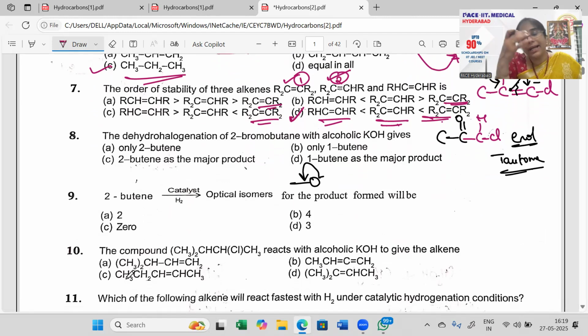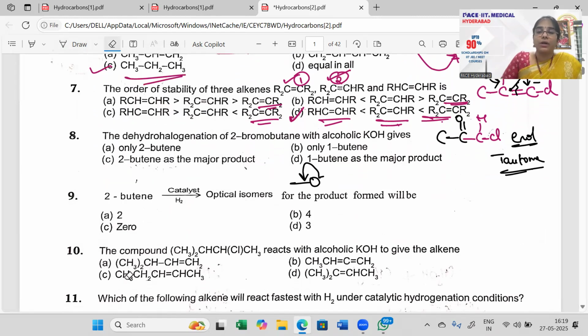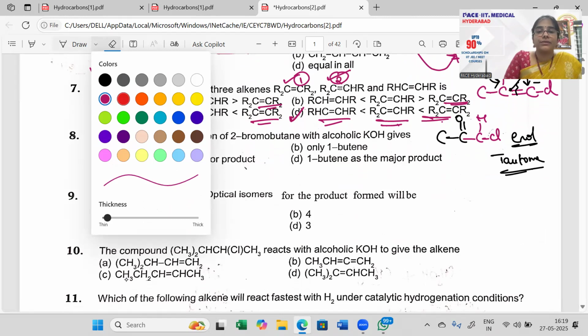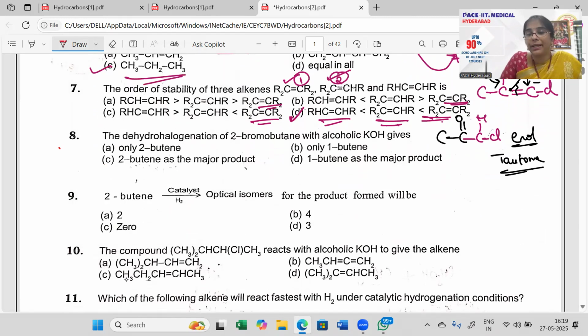Next, dehydrohalogenation of 2-bromobutane with alcoholic KOH. So how do we do that? Yeah, so we are going to try doing that now. Let us draw the reaction. 2-bromobutane, 1 2 3 4, 2-bromo, second position you have bromo attached, with alcoholic KOH.